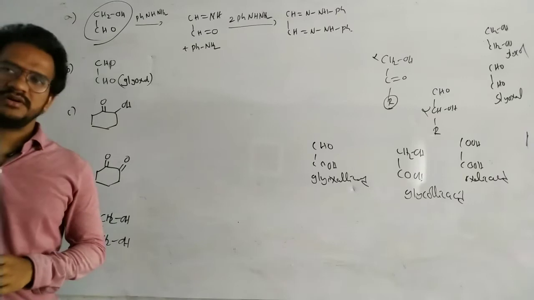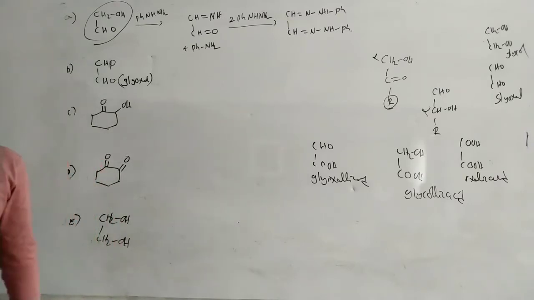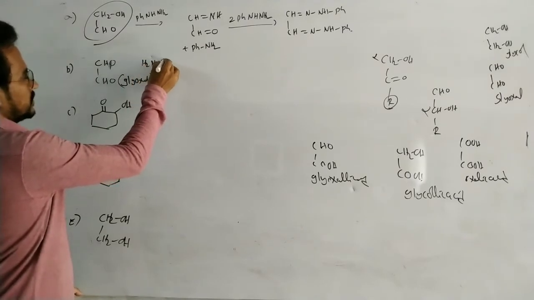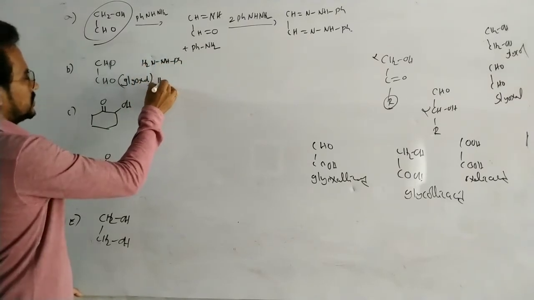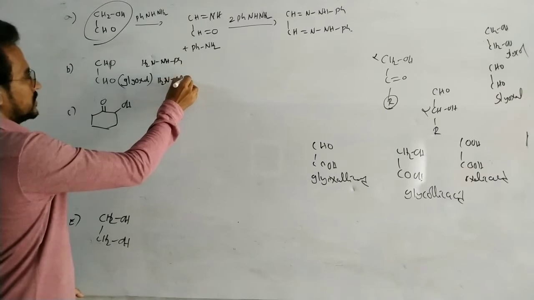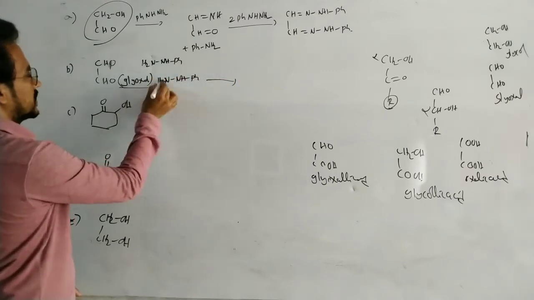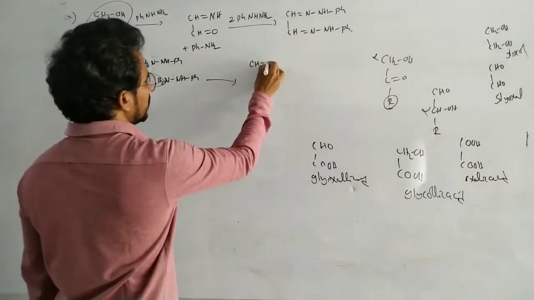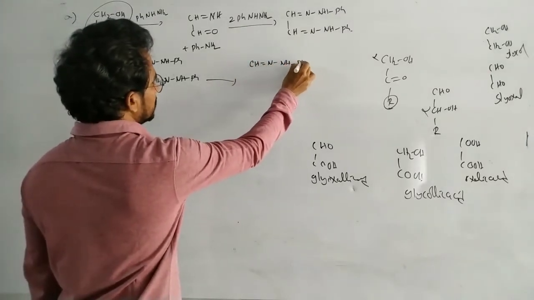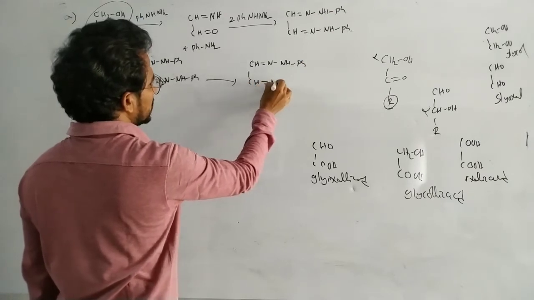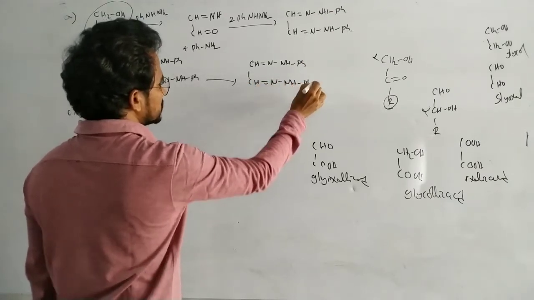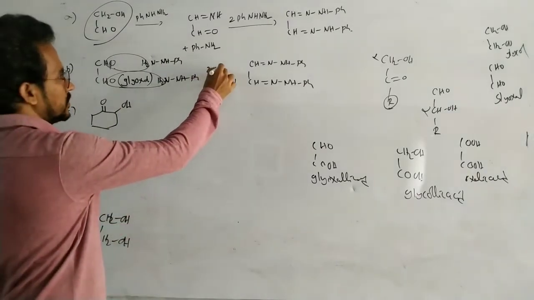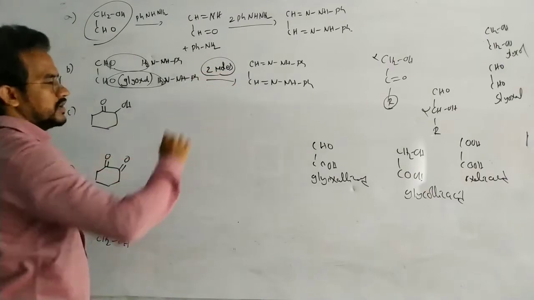How many moles of phenylhydrazine are consumed? Two moles. You can understand from the mechanism of osazone formation, with loss of a water molecule, CH=N-NH-Ph, the same osazone. But here only two moles of phenylhydrazine are consumed.